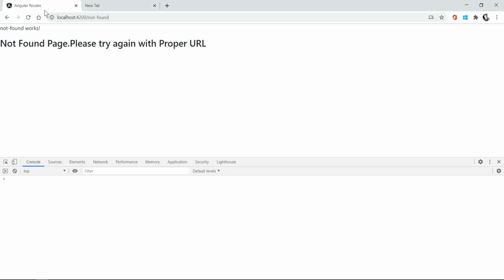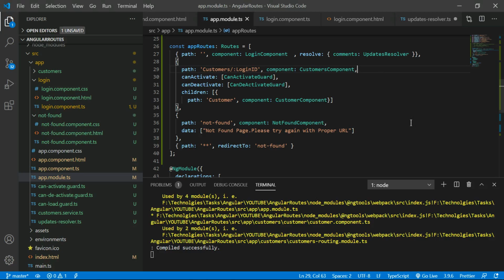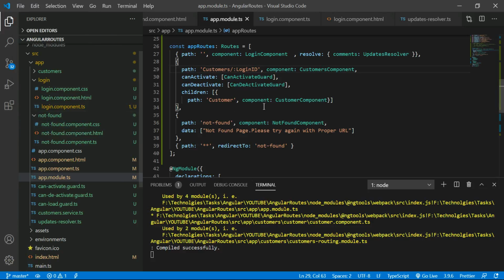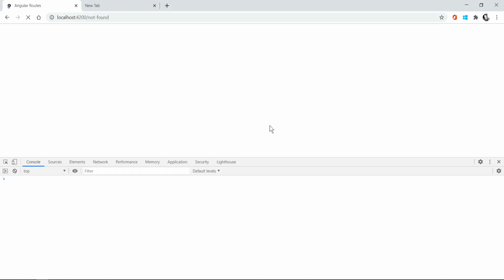So once it is refreshed, save all, compiled successfully. This warning message you can ignore here.